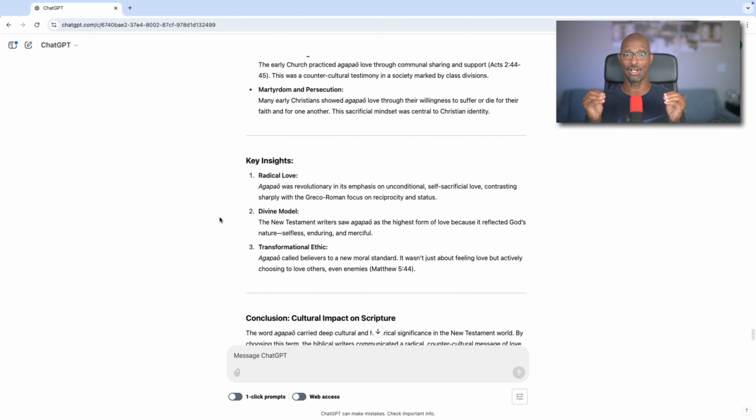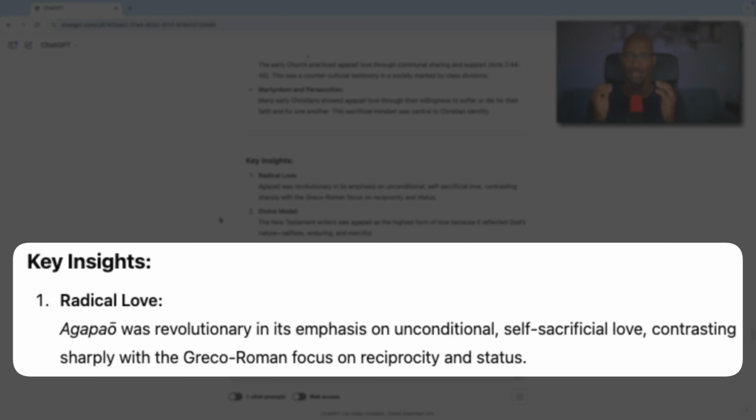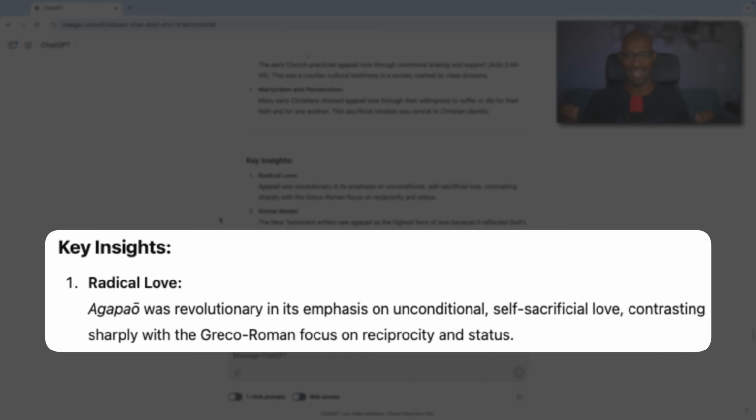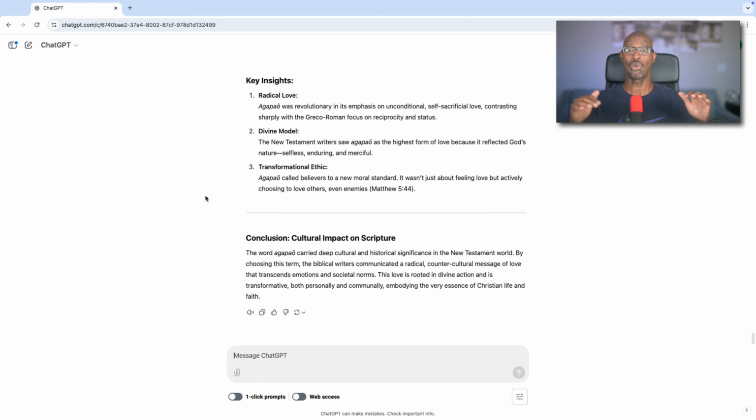And here are some key insights. And I love this right here. I do want to read this. Radical love. Agapaō was revolutionary in its emphasis on unconditional, self-sacrificial love, contrasting sharply with the Greco-Roman focus of reciprocity and status. That's really good right there. And then we have a conclusion of the cultural impact on Scripture.